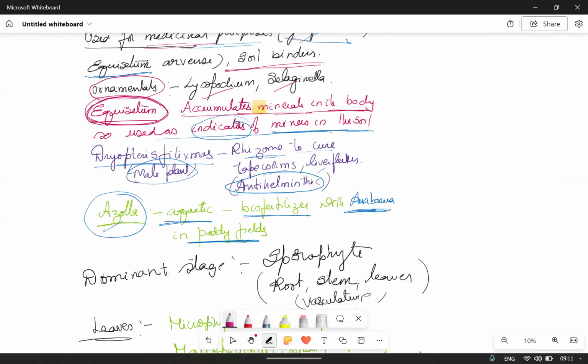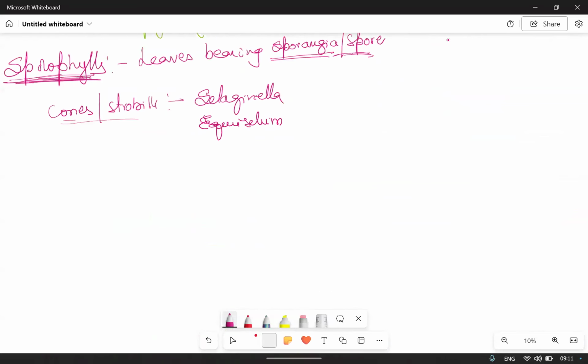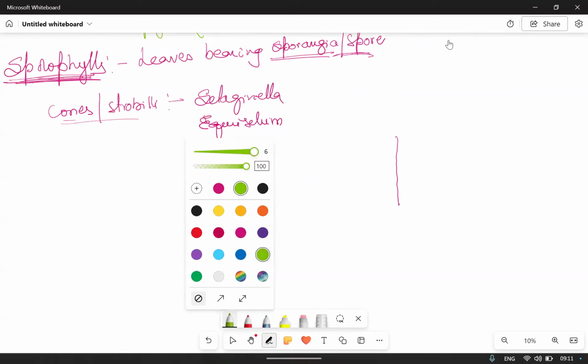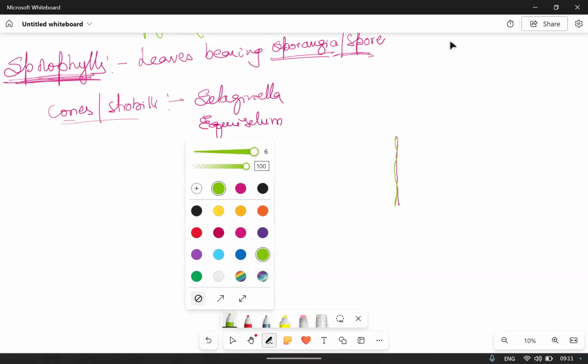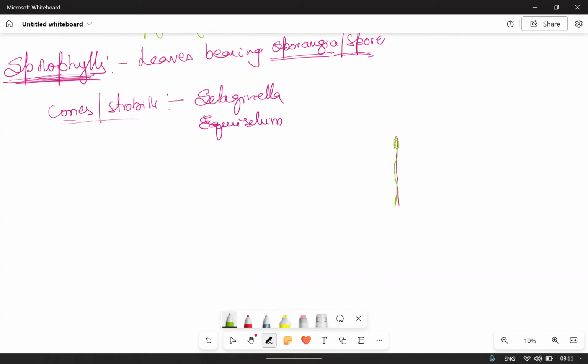Then, sporangia. When you observe the sporophyll, it is a pinnately compound leaf in Pteris. Each leaflet, on its margin, has sporangia present.